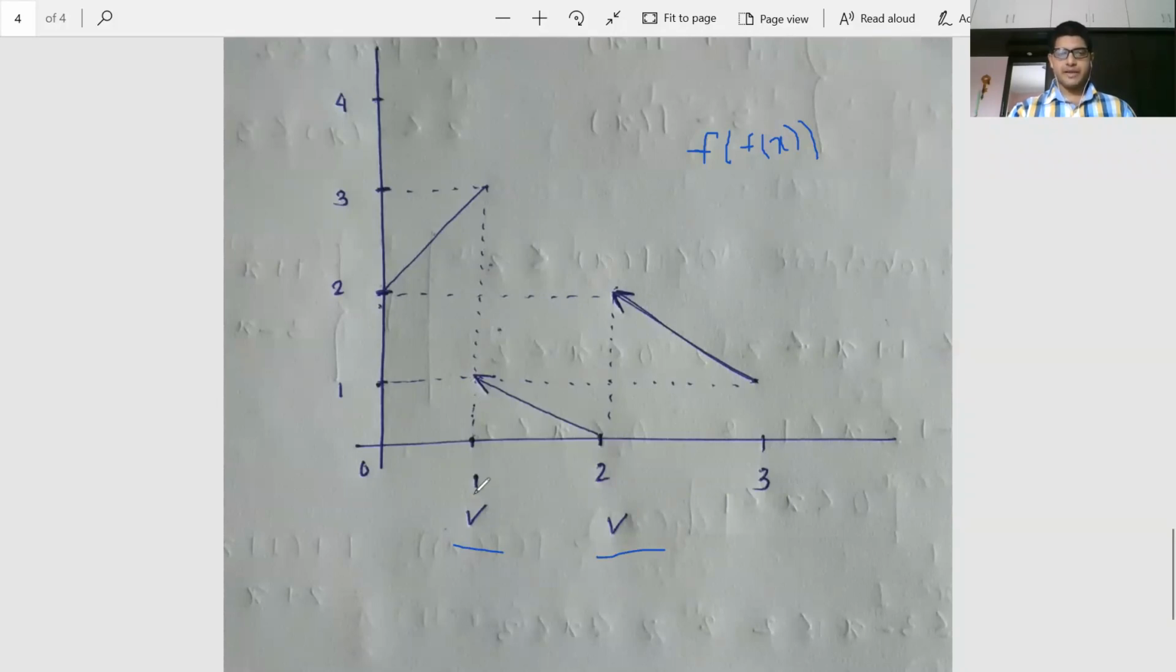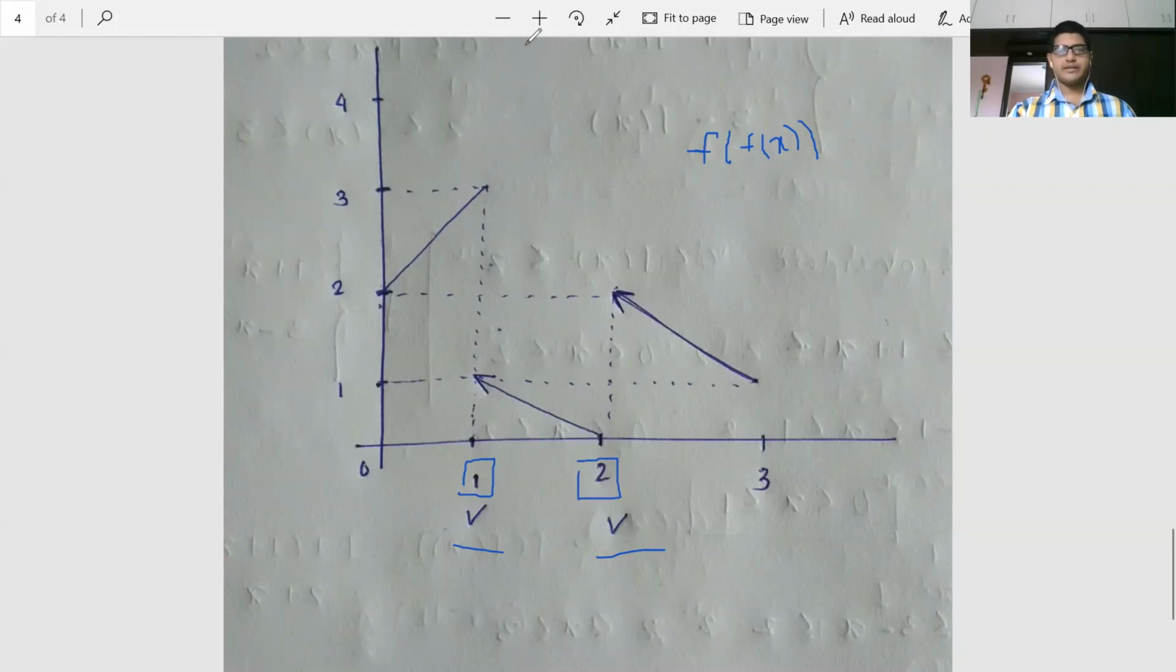Clear? Because at 1 LHL value is 3, RHL value is 1, and function value at 1 is going to be 3. So LHL is not equal to RHL, jump discontinuity. And here none is going to infinity. And at 2 also LHL is going to be 0, RHL is going to be 2, and function value is 0. So LHL not equal to RHL, again a jump discontinuity. Therefore, the solution, the points at which the function is not continuous are x equal to 1 and x equal to 2. And this is the graph of f(f(x)).